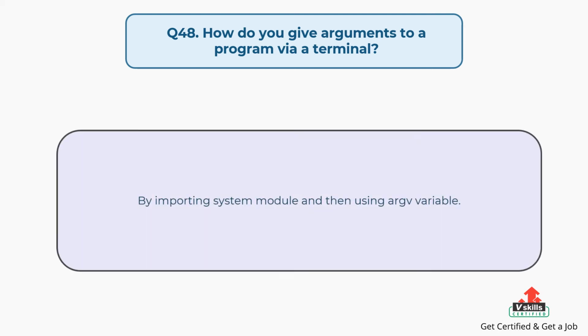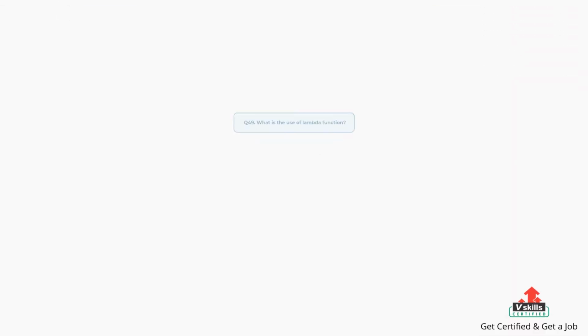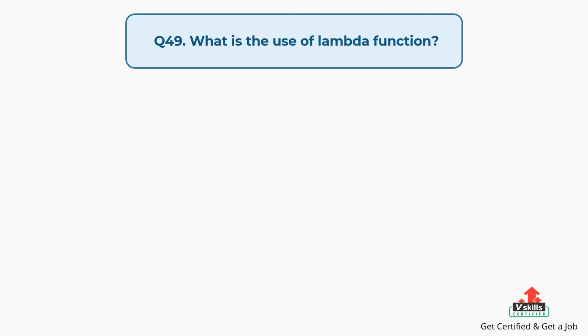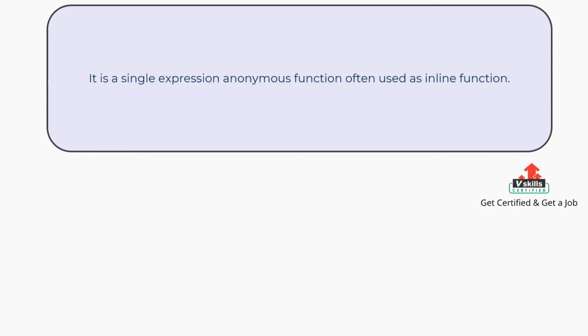Question number 48. How do you give arguments to a program via a terminal? The answer is, by importing the sys module and then using the argv variable. Question number 49. What is the use of lambda function? The answer is, it is a single expression anonymous function often used as an inline function.